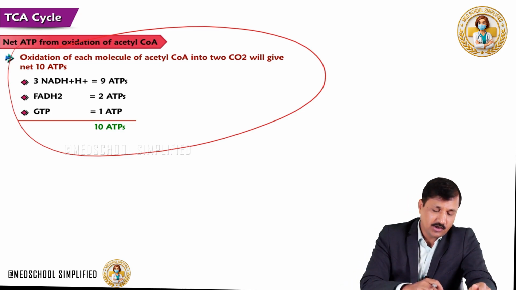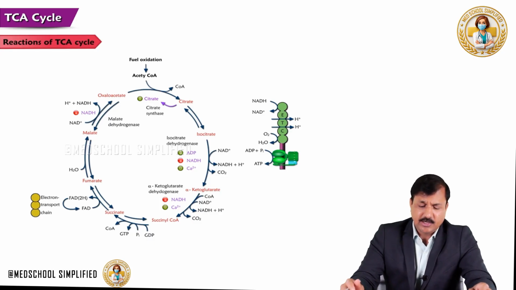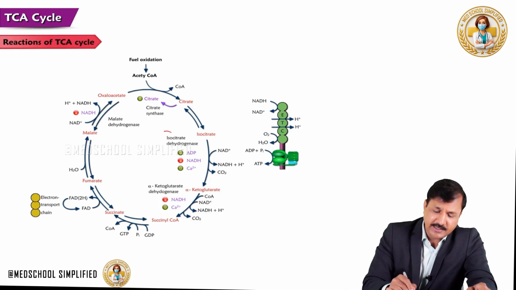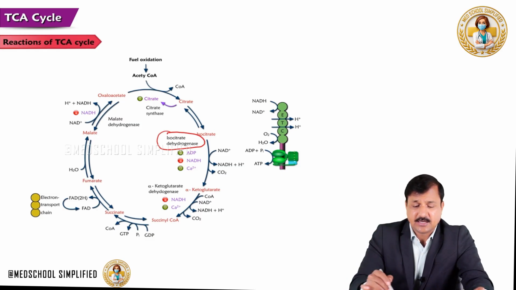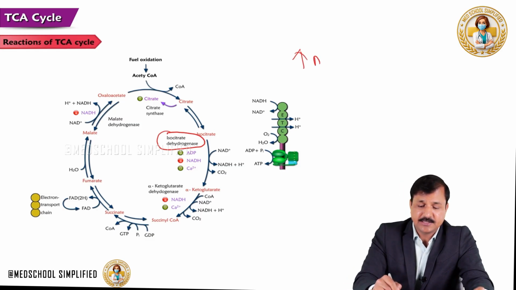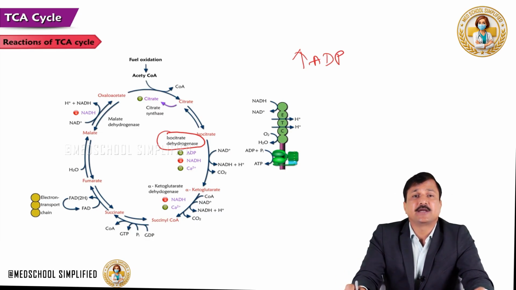Okay, so let's move on to see the regulation of the TCA cycle. So as I told you, the most regulated enzyme in the TCA cycle is isocitrate dehydrogenase. Whenever there is a lack of energy in the cell, that means there will be more ADP in the matrix of mitochondria. So elevated ADP simply indicates more ATPs need to be generated.